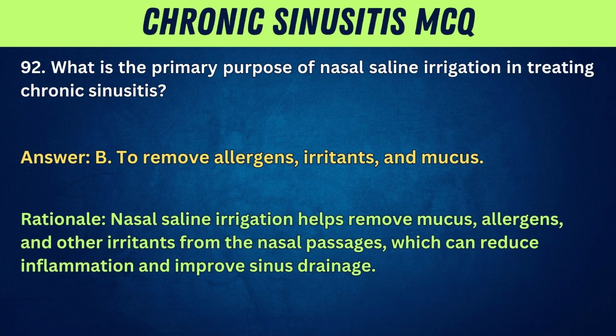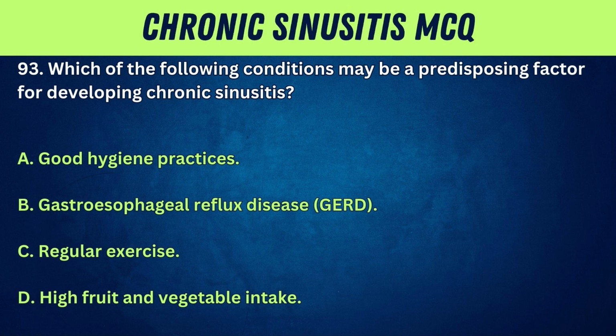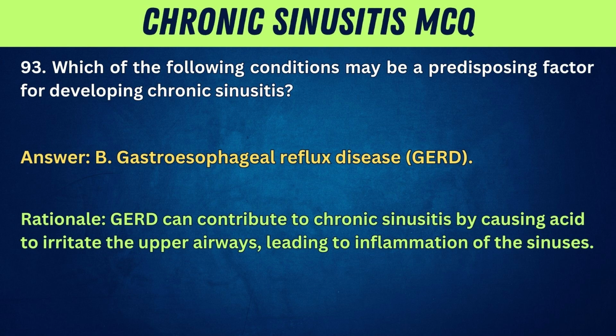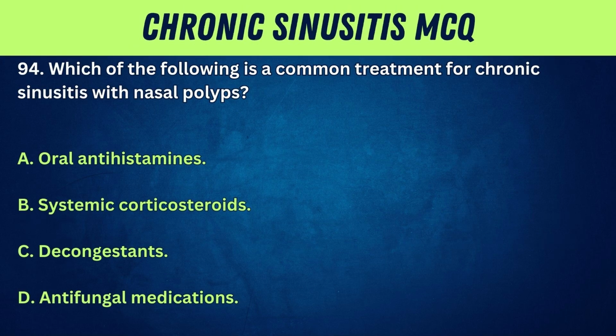improve sinus drainage. 93. Which of the following conditions may be a predisposing factor for developing chronic sinusitis? A. Good hygiene practices. B. Gastroesophageal reflux disease (GERD). C. Regular exercise. D. High fruit and vegetable intake. Answer: B. Gastroesophageal reflux disease (GERD). Rationale: GERD can contribute to chronic sinusitis by causing acid to irritate the upper airways, leading to inflammation of the sinuses.